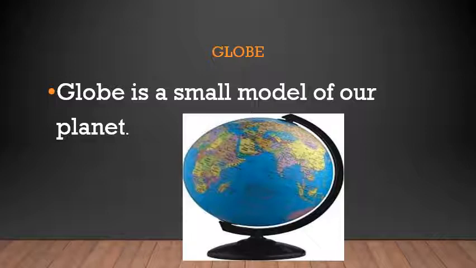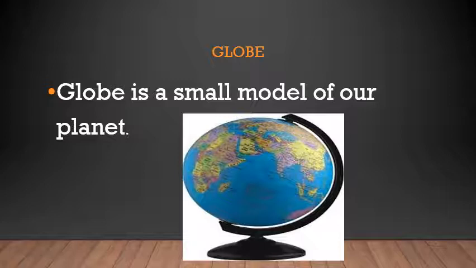If you go to outer space and watch our planet, that is the planet Earth, which is the third planet from the sun, we can see it in this form. It is a little tilted and it is spherical in shape. Spherical means like a ball. It is spherical in shape, and this is like a model of the globe. Model means what, children? When there is something huge, we make a small look-alike of the whole huge thing.